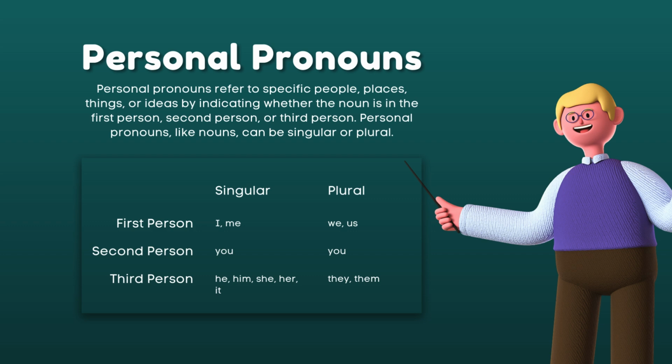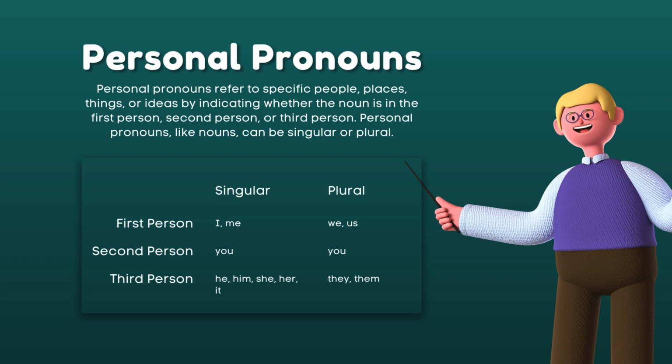It refers to specific people, places, things, or ideas by indicating whether the noun is in the first person, second person, or third person. That's what we call point of view. Personal pronouns, like nouns, can be singular or plural. Just like nouns, we have singular and plural, and the same with personal pronouns, we have singular form and plural form.